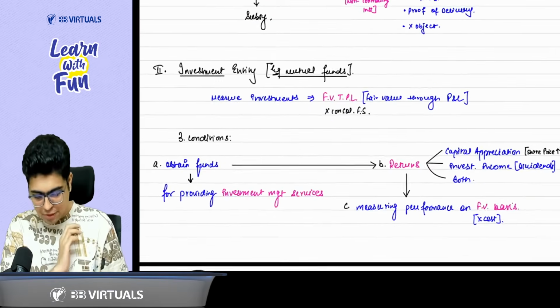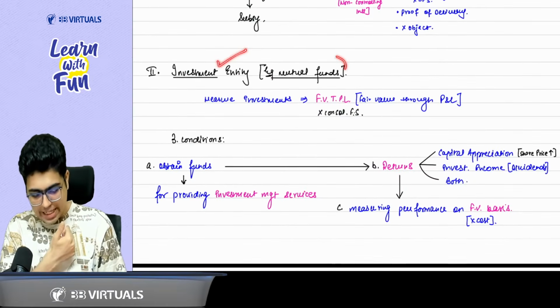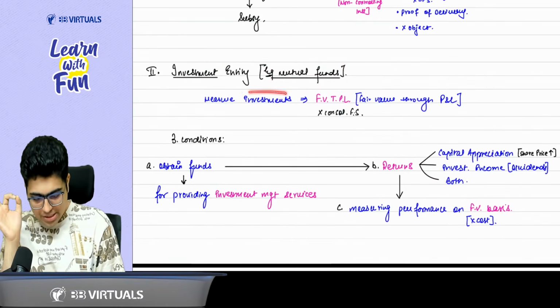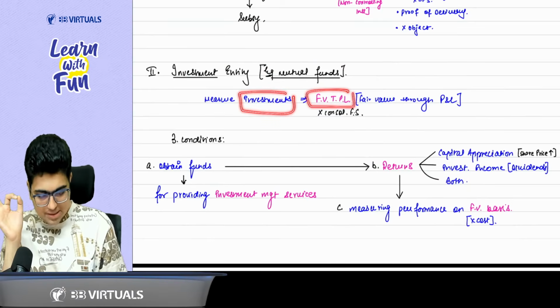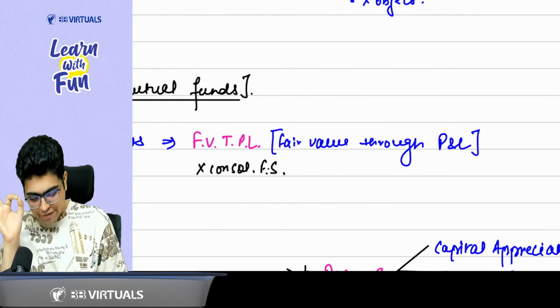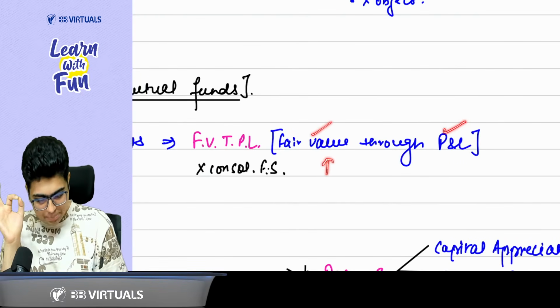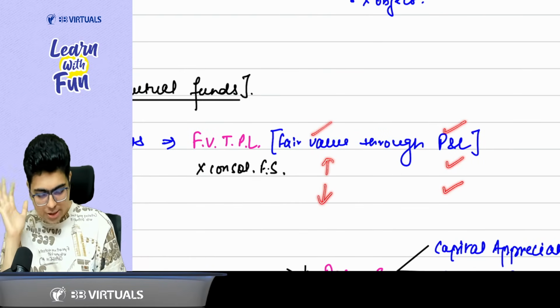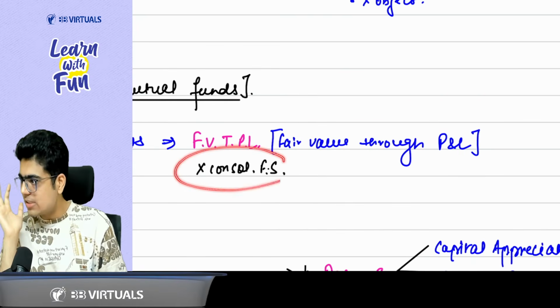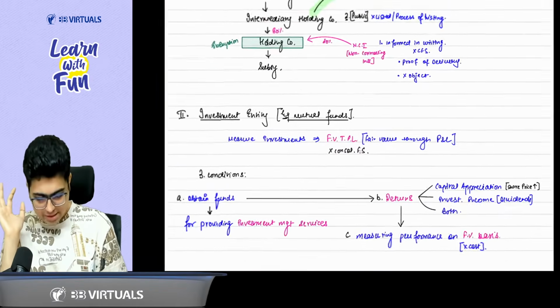The second exemption from CFS is for an investment entity like a mutual fund. If they are measuring the investments on an FVTPL basis, FVTPL means fair value through PNL. Any increase in fair value is credited to the PNL, and any reduction in fair value is debited to the PNL. Then again, it does not need to prepare the consolidated financial statement.